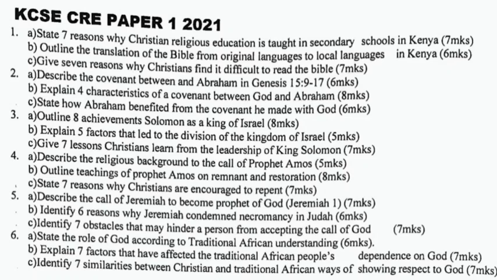Question 2a. Describe the covenant between God and Abraham in Genesis chapter 15 from verse 9 to 17. B. Explain 4 characteristics of the covenant between God and Abraham. C. State how Abraham benefited from the covenant he made with God.